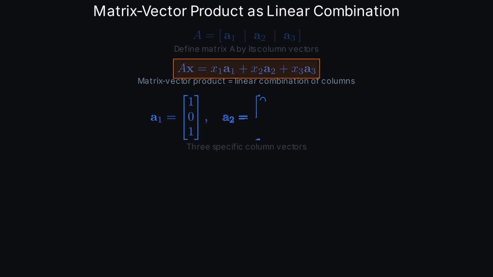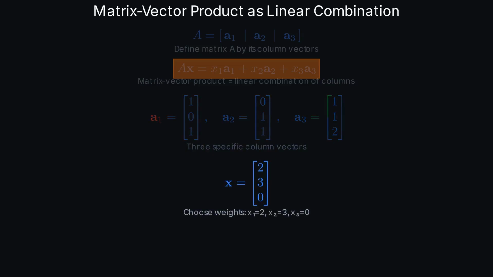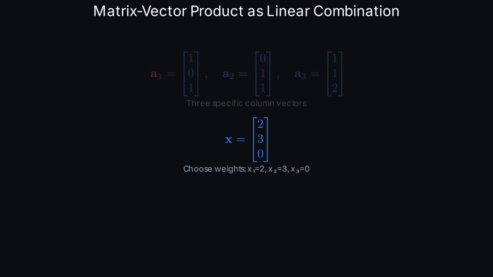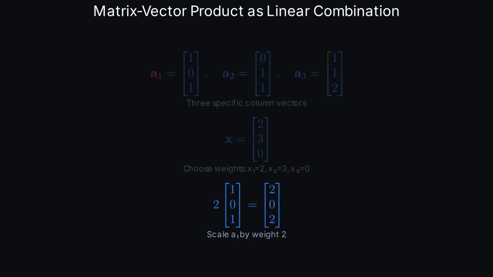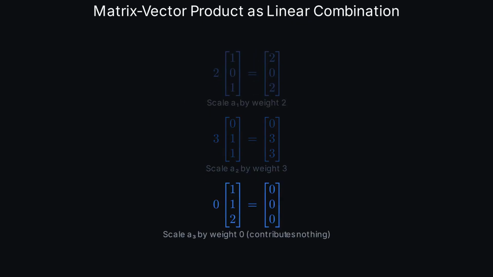Let's look at a concrete example. Let a1 equal the column vector 1, 0, 1. a2 equals 0, 1, 1. And a3 equals 1, 1, 2. Now suppose we choose the weights 2, 3, and 0. We compute 2 times the vector 1, 0, 1, which gives 2, 0, 2. Then 3 times the vector 0, 1, 1, which gives 0, 3, 3. And 0 times the vector 1, 1, 2, which gives 0, 0, 0.